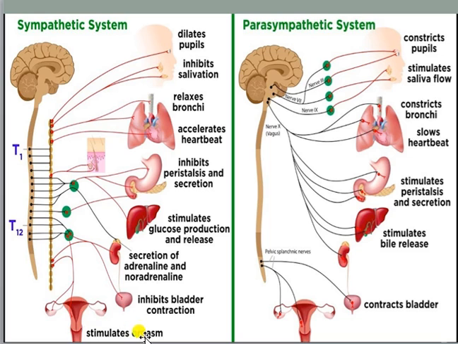Initially it was stimulating the orgasm when it was under the sympathetic nervous system. Here you can see it will not be stimulating, rather inhibiting the orgasm. That means whatever activities you see under the sympathetic nervous system, you see only the opposite in the parasympathetic, because whatever activities occurred when we were in the emergency condition, obviously when we come back to our normal condition, those activities will be reversed. So obviously you can see that here.